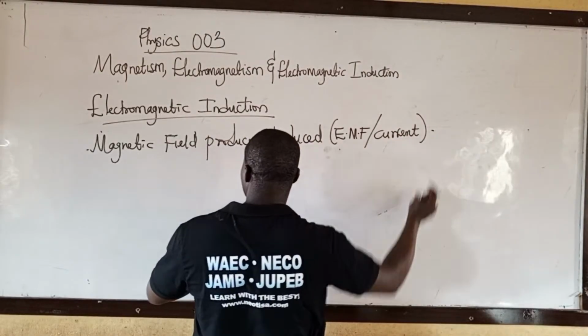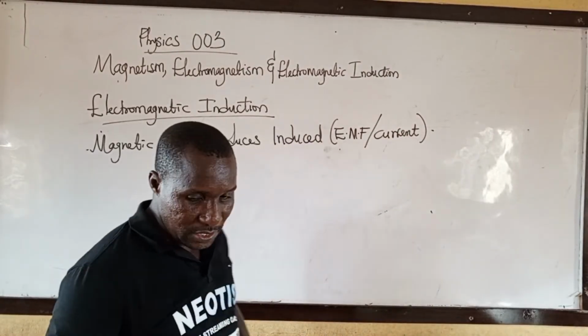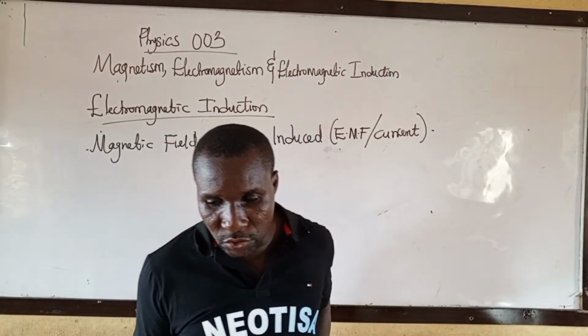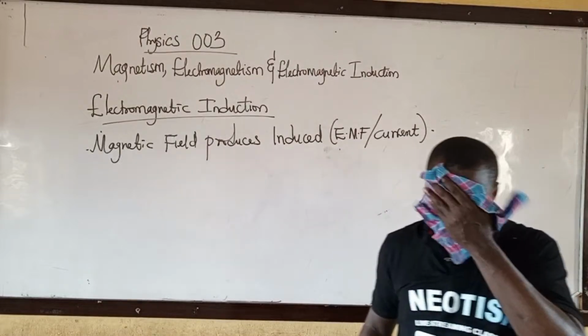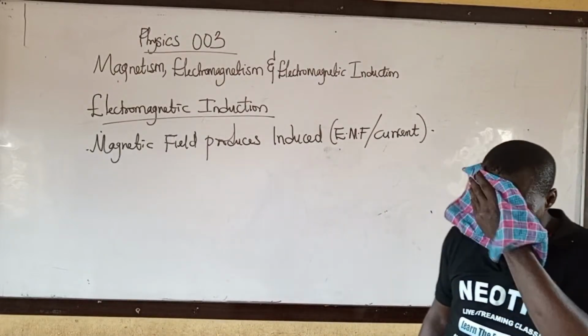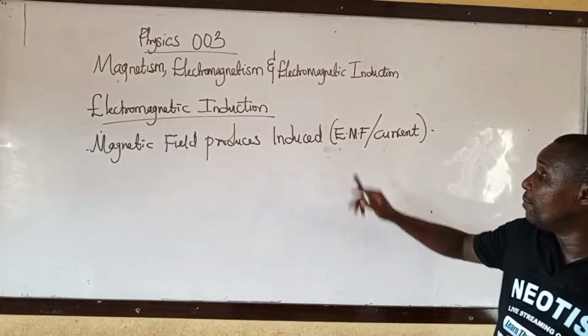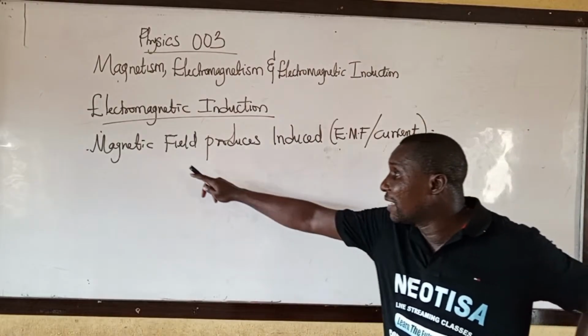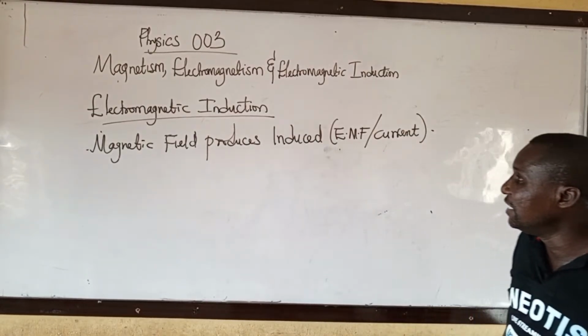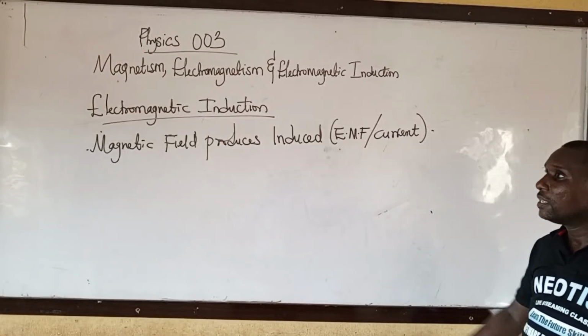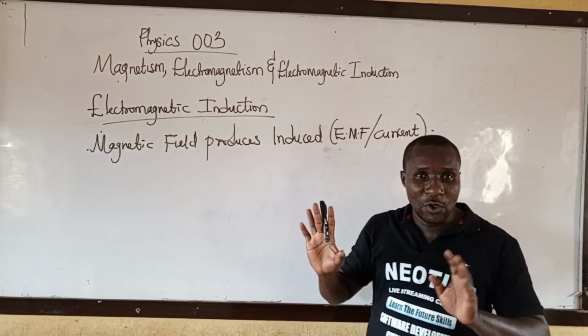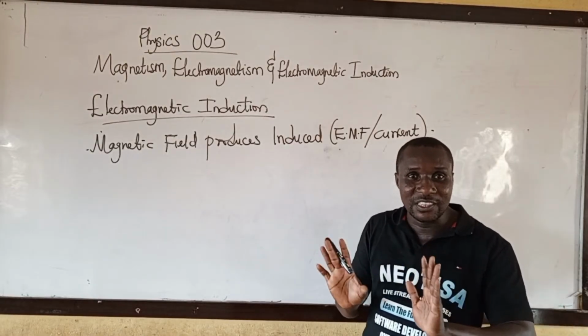In this case, electric field produces what? Induced what? EMF or current. Magnetic field rather produces induced EMF or current. Reverse of this. Hope that you've understood the three.